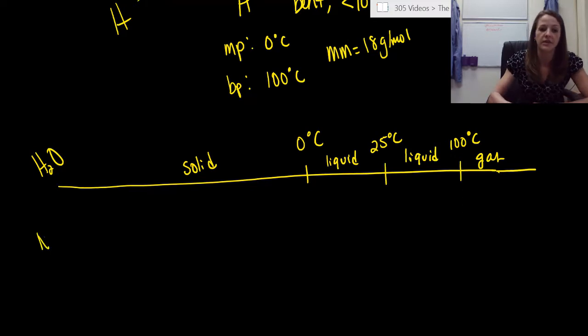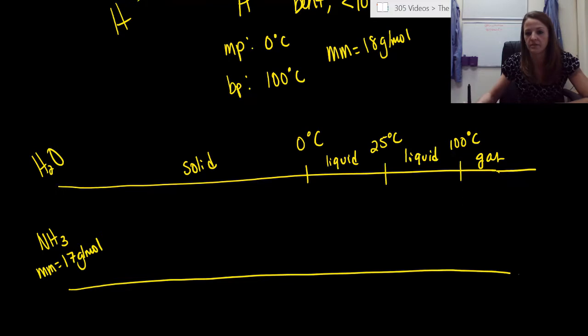Now let's look at something that's very similar. So let's look at ammonia. Ammonia has a molar mass of about 17 grams per mole, so very similar, but it has very, very different properties. So let's map this out.